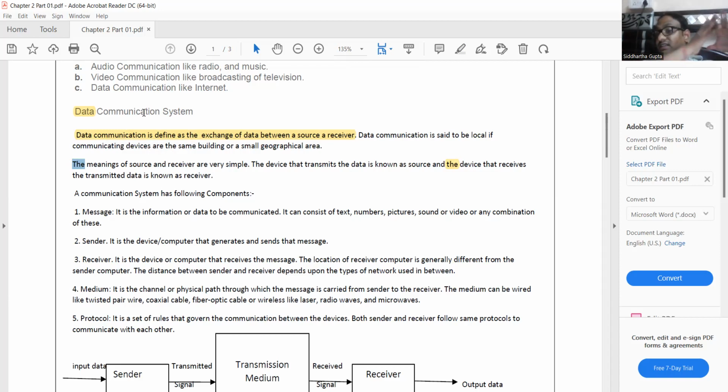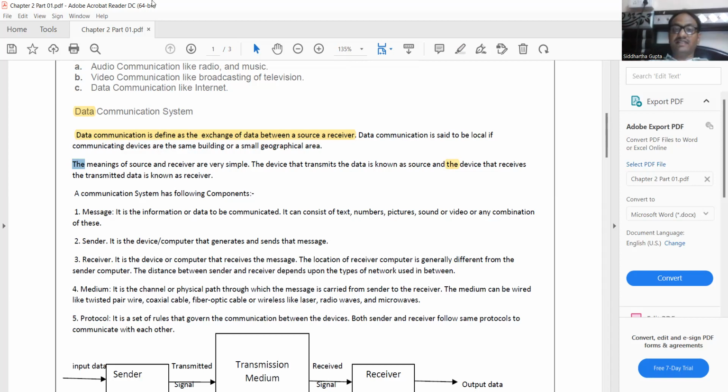And the receiver is the computer which receives the transmitted data.